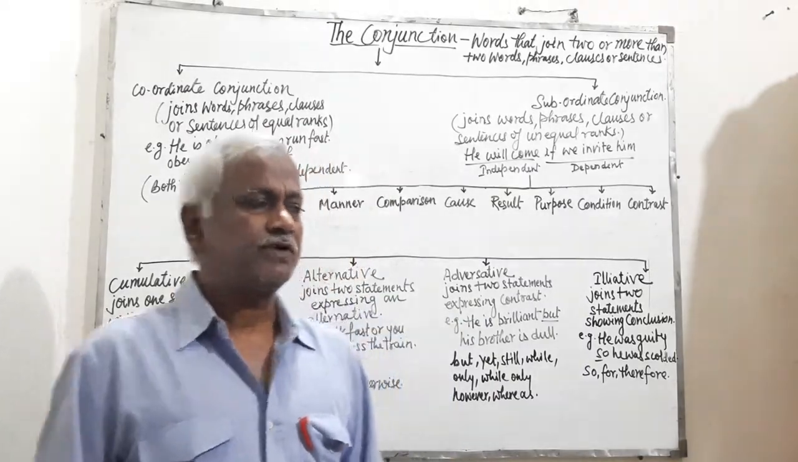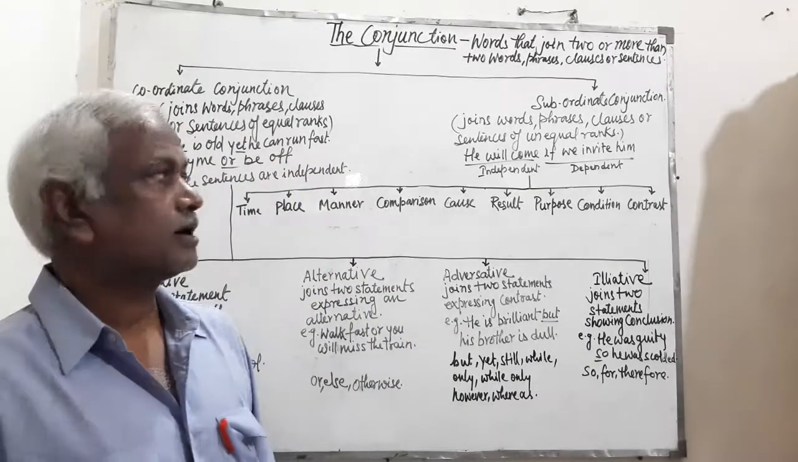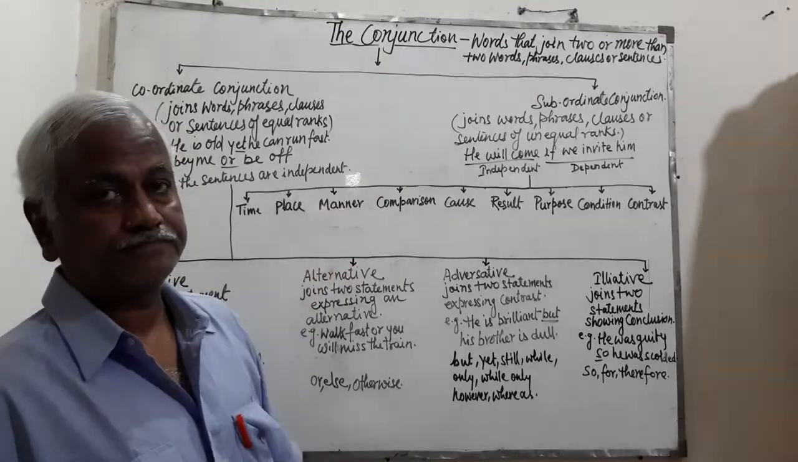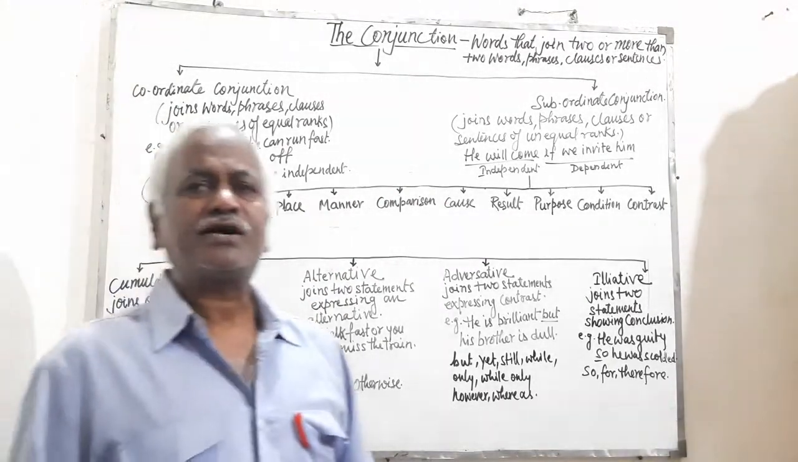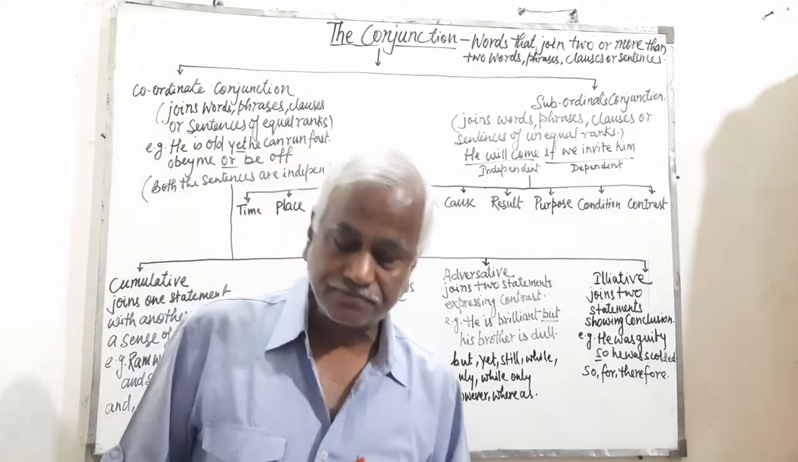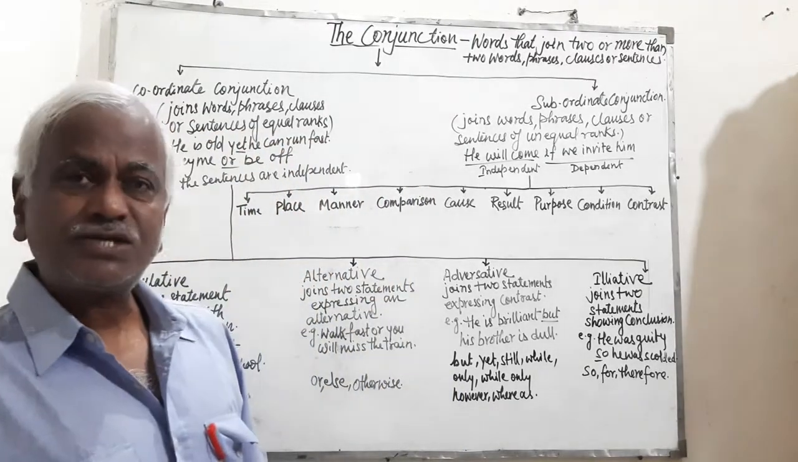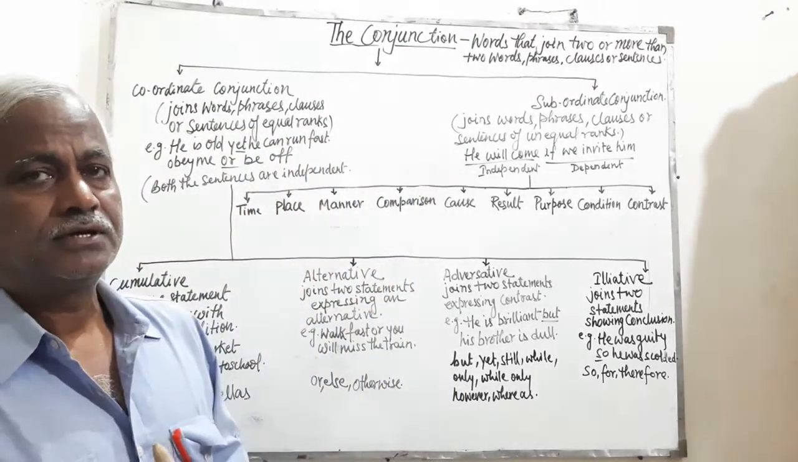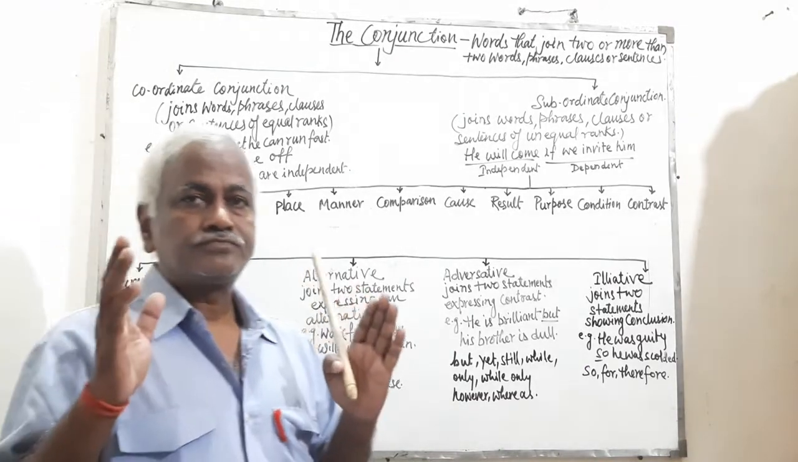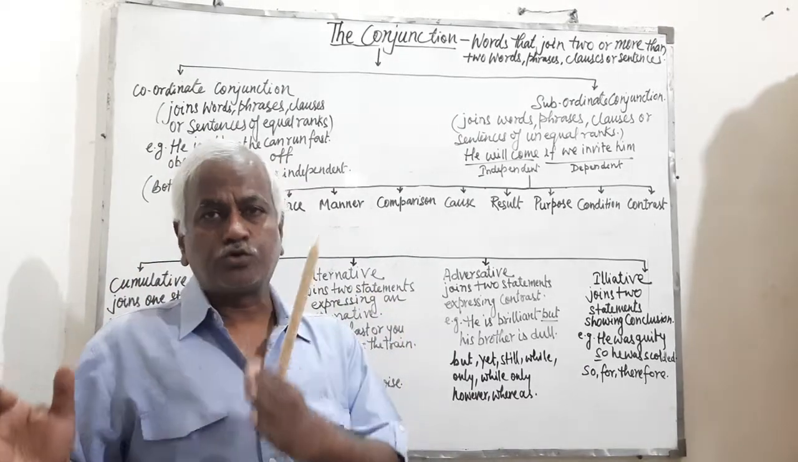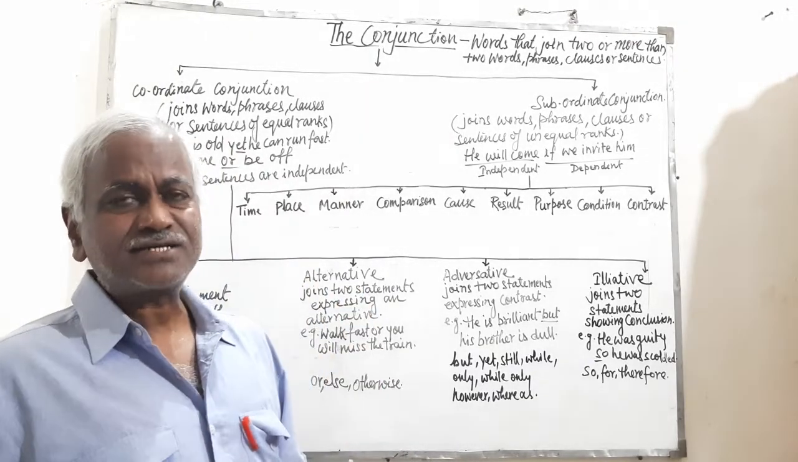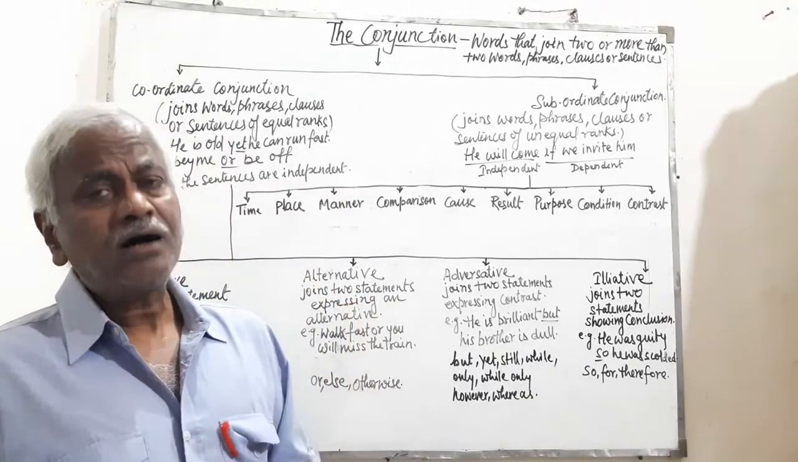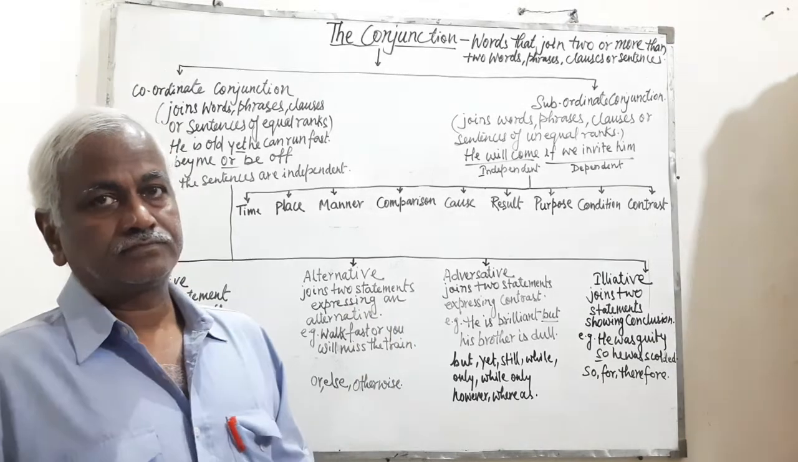Today I am going to deal with the chapter The Conjunction. Well, first of all, let us understand what a conjunction is. Conjunction is a word that joins two or more than two words, phrases, clauses, or sentences.